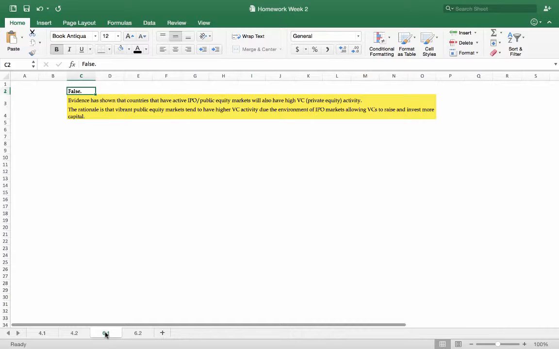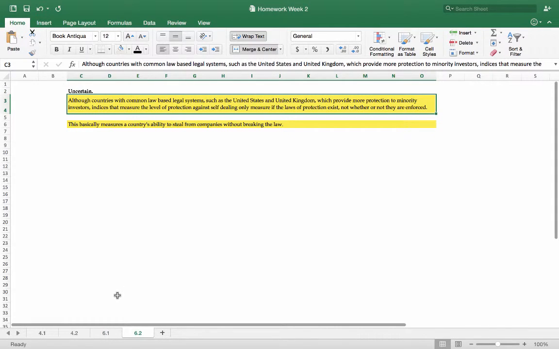6.1, I believe the answer is false, because typically countries that have an active public market and active IPOs will also have very high VC activity. Normally the environment that has heavy IPO activity also makes it a lot more attractive to venture capitalists.